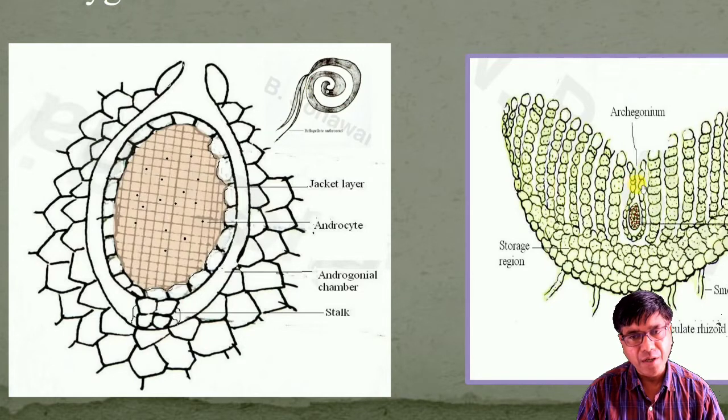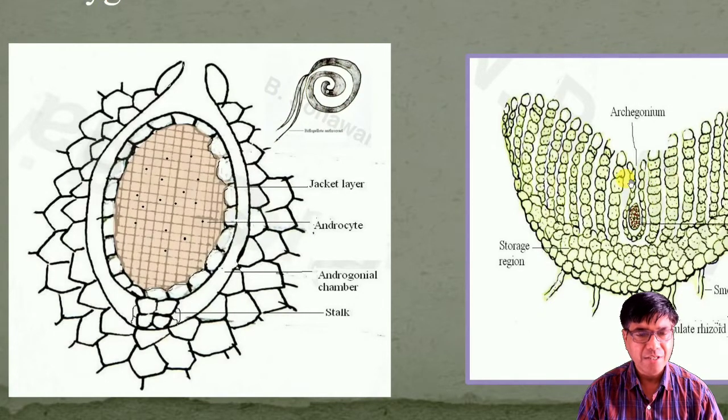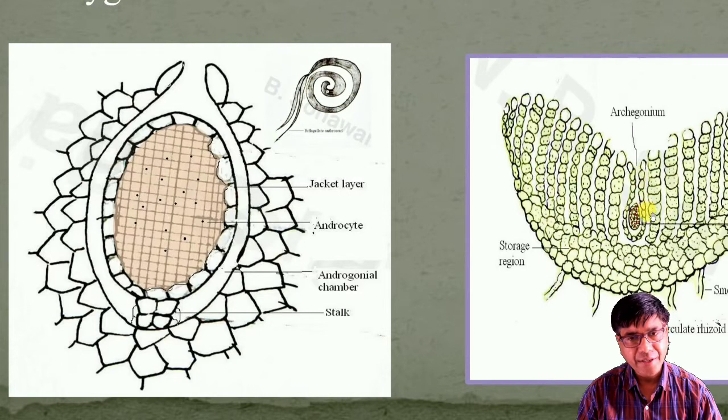Archegonium opens the neck by releasing chemicals like protein, inorganic salt or potassium, etc. These chemicals are present in the mucilage formed by the disintegration of neck canal cells and venter canal cells.